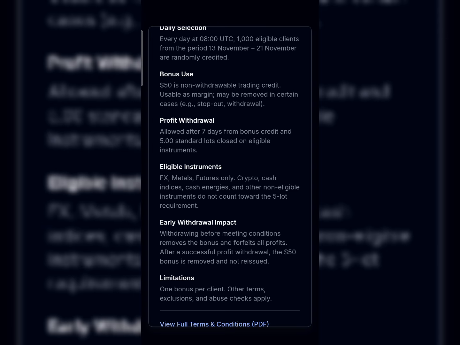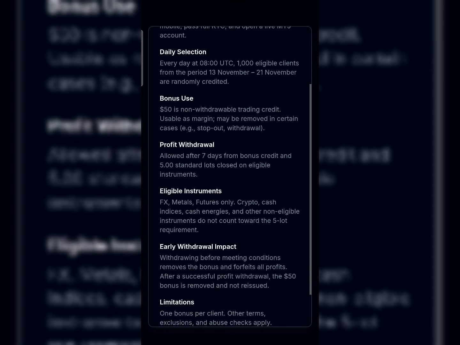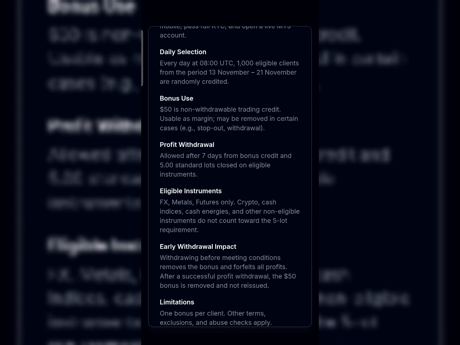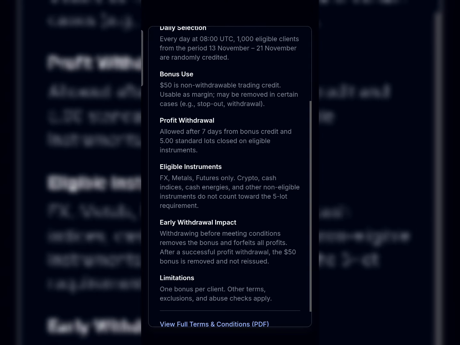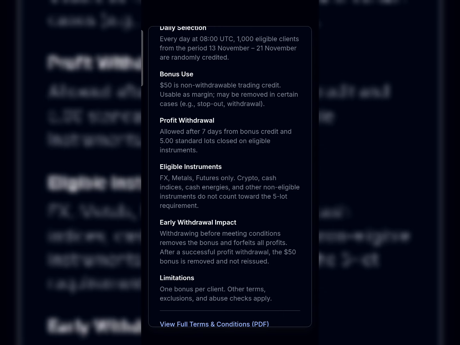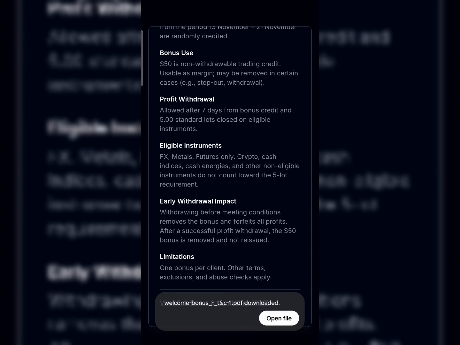Now you can see the $50 is non-withdrawable trading credit, and for the profit withdrawal, you're allowed to withdraw after the 7th day of trading. The eligible instruments are FX, metals and futures only, while crypto, cash index and cash energies are not eligible. Now see the crazy part: it says any withdrawal impact, withdraw before meeting the condition, removes the bonus and forfeits the profit. If you try to withdraw before meeting the terms and conditions, you will forfeit the bonus and lose your withdrawal.